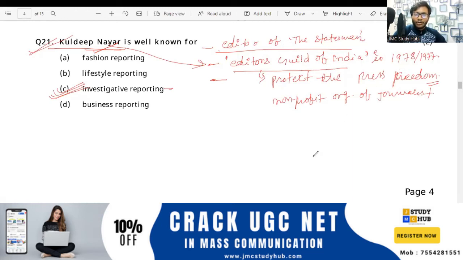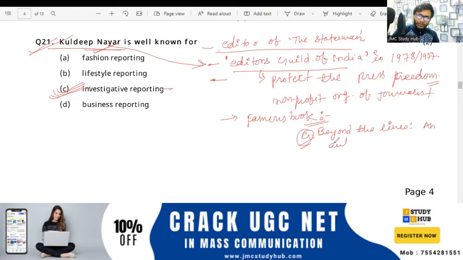Now, famous books. We were talking about the famous books of Kuldeep Nayyar. So write some famous books also that can be asked to you, right? As in who authored this book, or this book is related with. So this can be asked. So famous books, you should know and write. So the first book, what is that? Beyond the Lines, an autobiography.